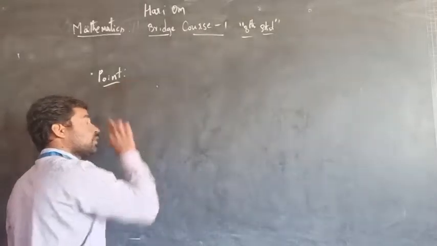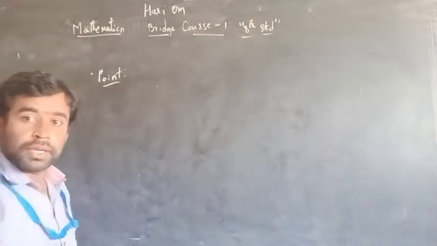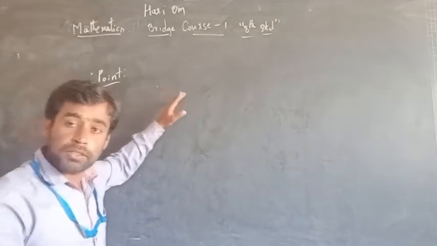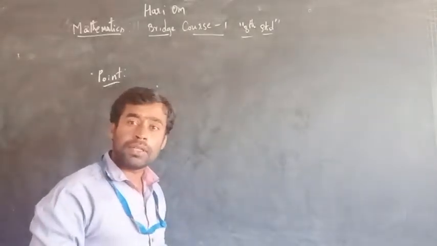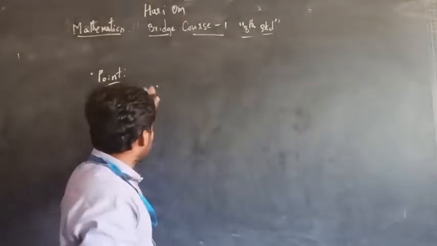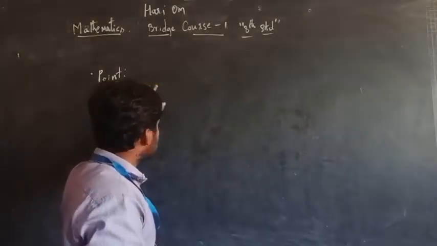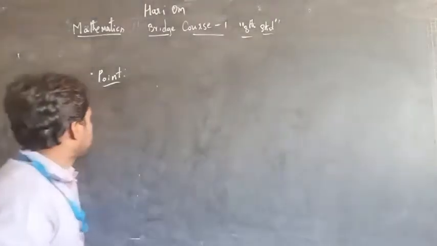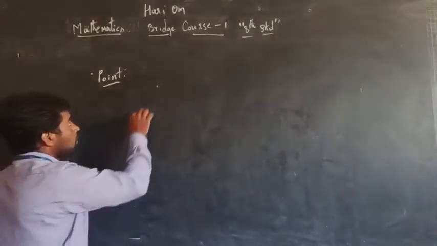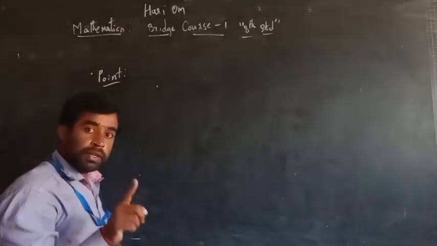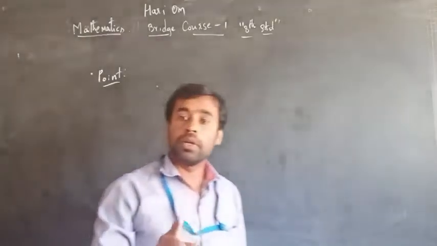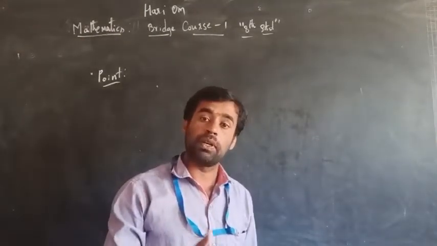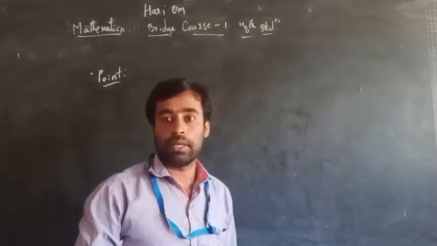This is a point. It's one of the smallest geometrical shapes, which doesn't have any shape, and we can't extend it in any direction. So we can conclude that a point is one of the smallest geometrical shapes which doesn't have any shape, and it doesn't have any direction.